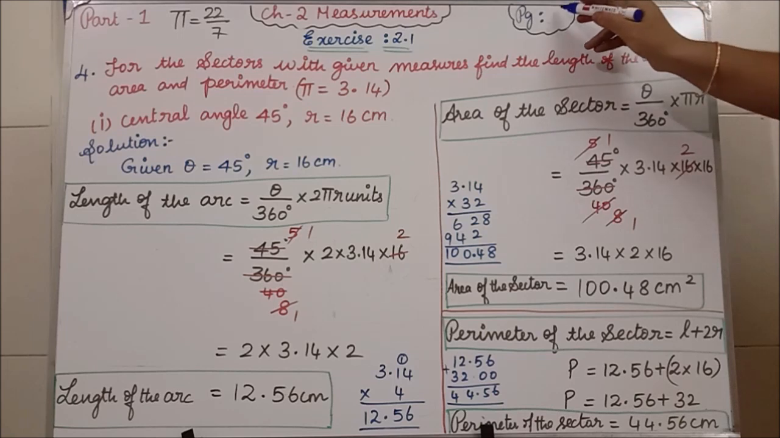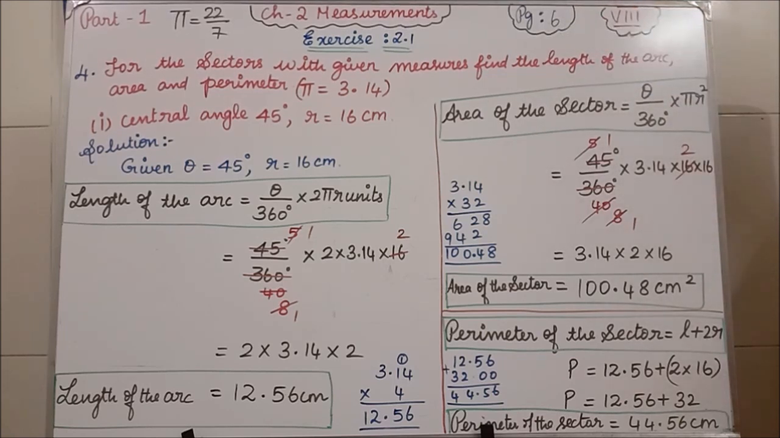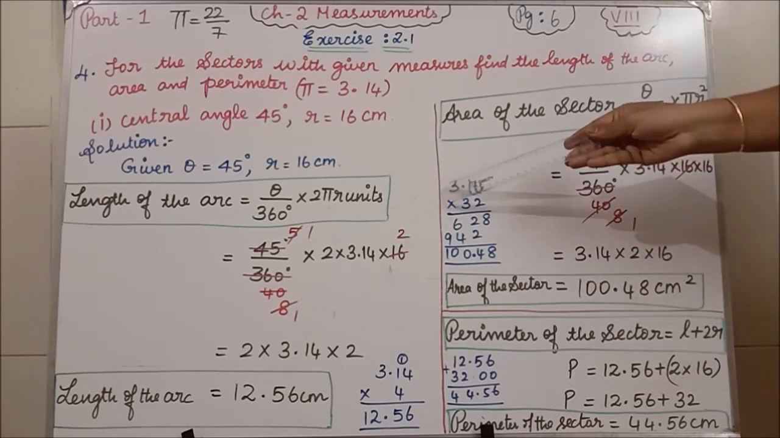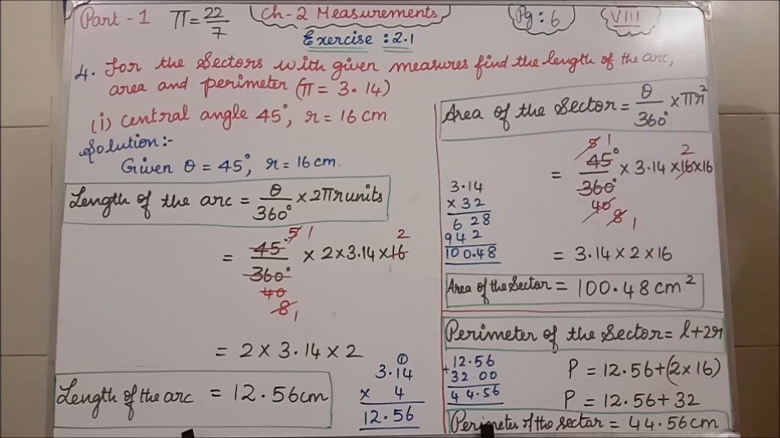Clear? Next, first what have we found? We have found the length of the arc. Next we have found the area of the sector. Last one, what do we have to find? We have to find the perimeter of the sector. What is the perimeter of the sector formula? It is L plus 2R. L means the length of the arc.